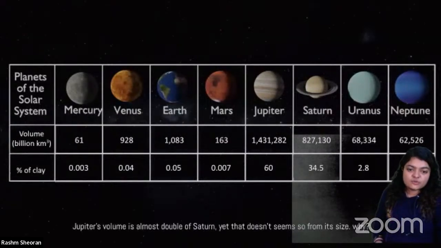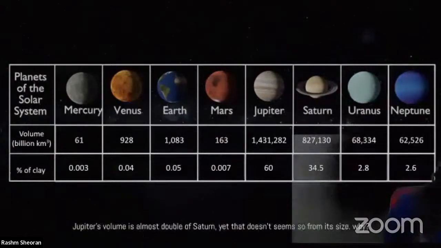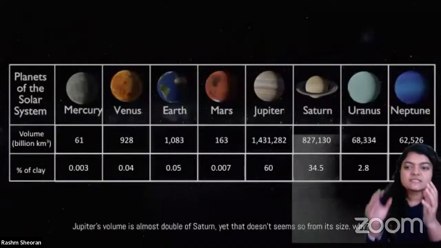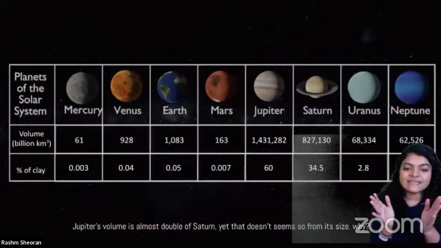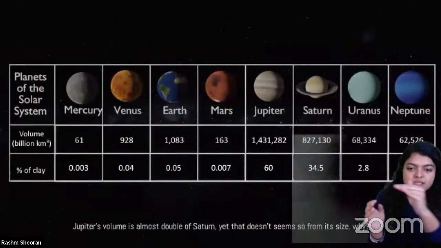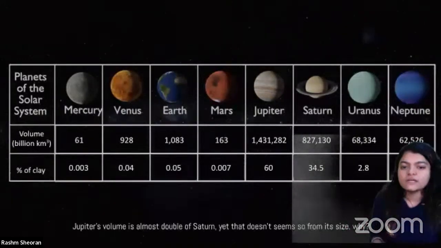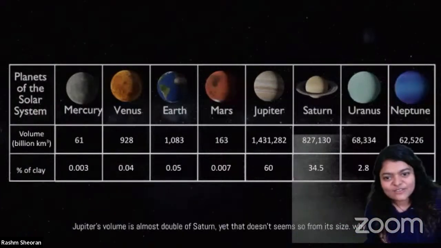And then the next thing is, so what is the next thing that we have to do? We have found out that 60% of the clay should be going to Jupiter. Why? Because 14 lakh 31,000 divided by the sum of all the planets comes out to be 60. So you can actually do it. You can take a screenshot of this, or you can see it later on YouTube.